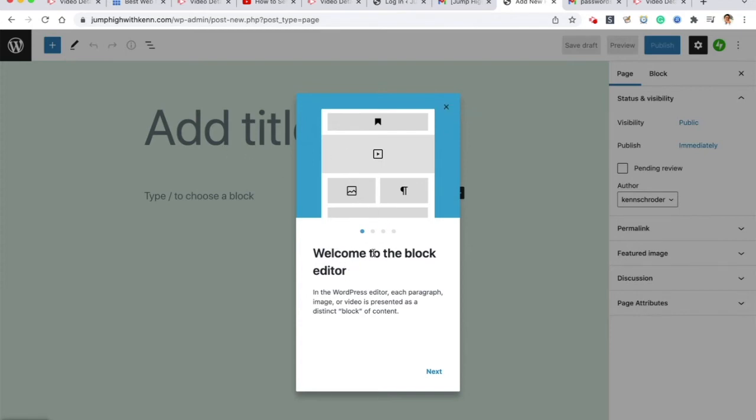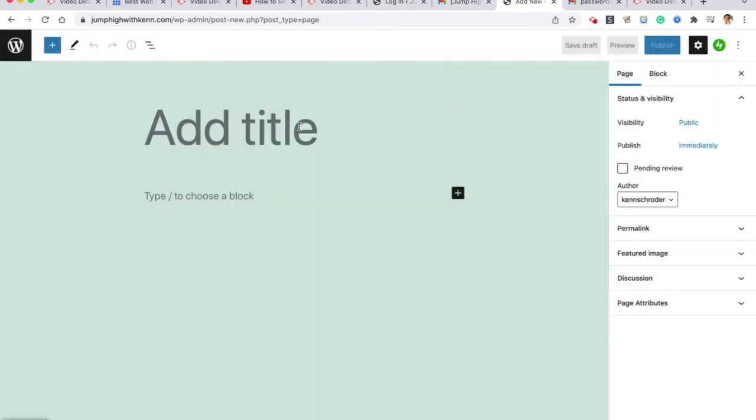And here it says, welcome to the block editor. So in WordPress, there are these blocks. The editing environment is based on blocks, like a paragraph or an image, or it could be a video, or it could be just a simple separator. And there are all kinds of blocks and lots of them. And I'm just going to close this and just quickly get you going.